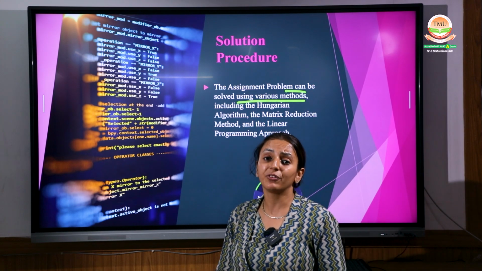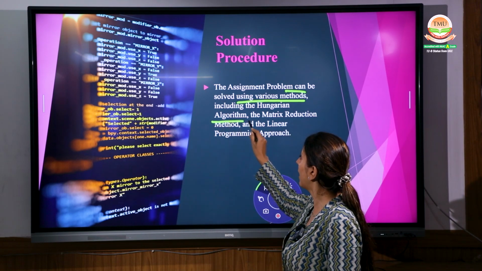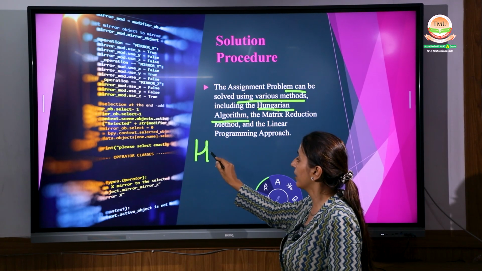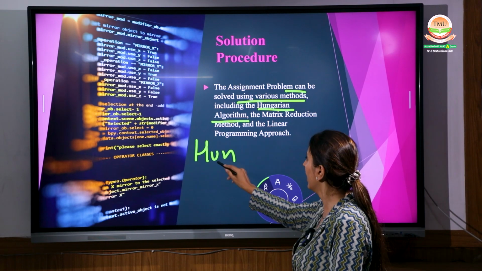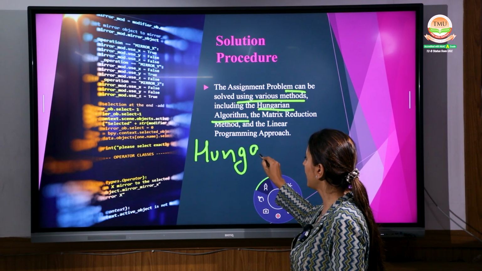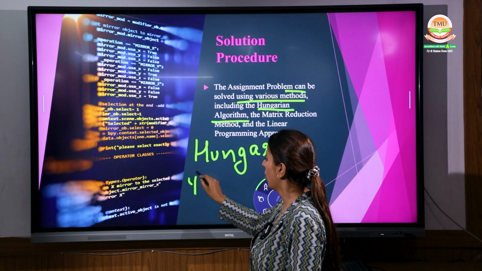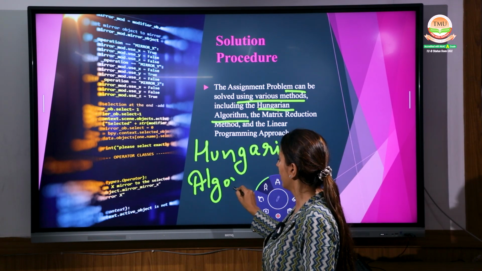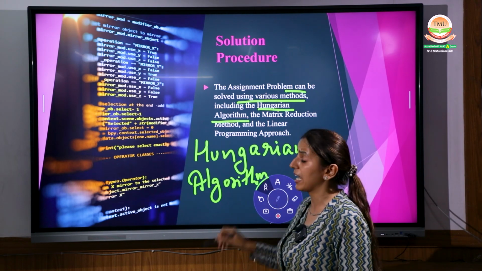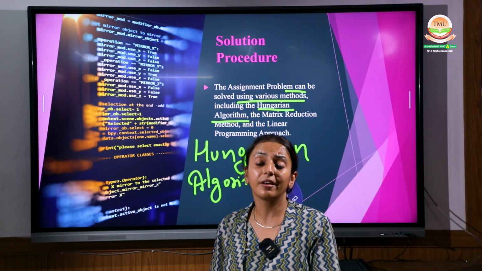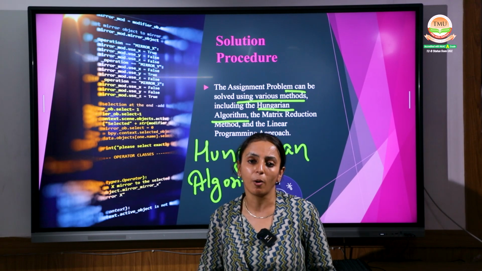Yes, we have different methods for the assignment problem. The first and foremost method is the Hungarian algorithm. Please take a pen and paper with you and write it down: Hungarian method or algorithm. It's a very important method in assignment. The Hungarian method is basically used for solving the assignment problem, right?